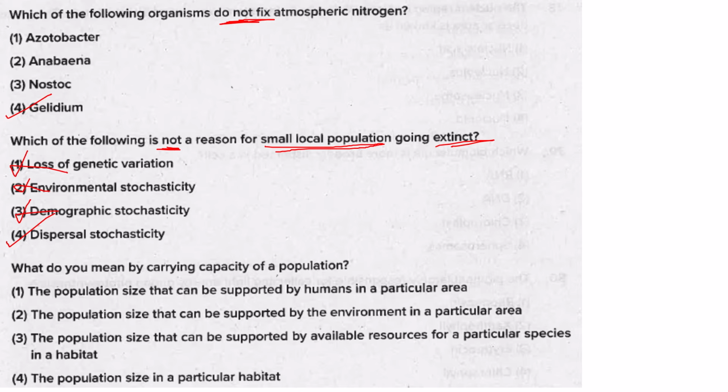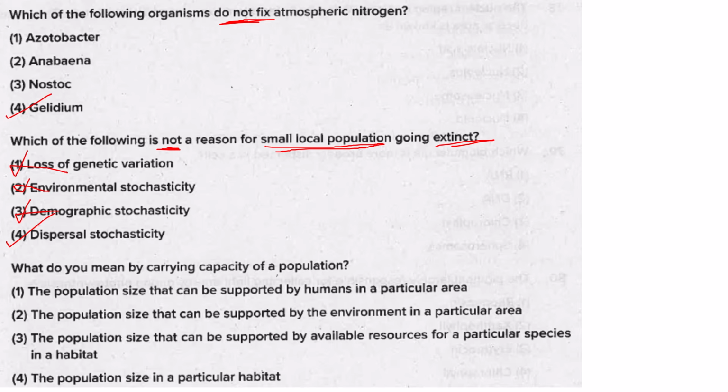So what is a metapopulation? It is a network of many individual populations, that is called a metapopulation, and the individuals in these populations are connected to each other through migration and dispersal. Okay, so 4 is the answer.